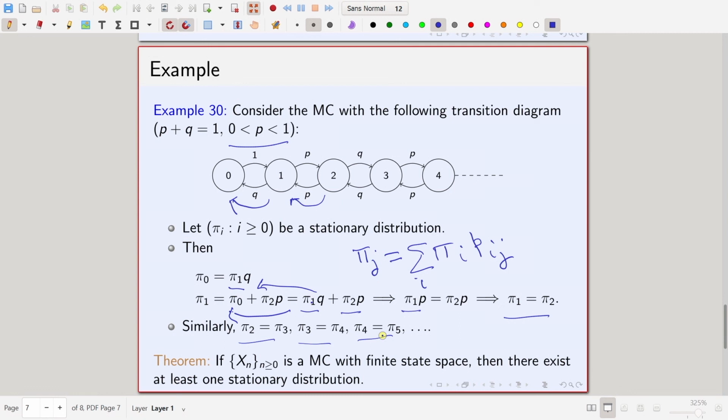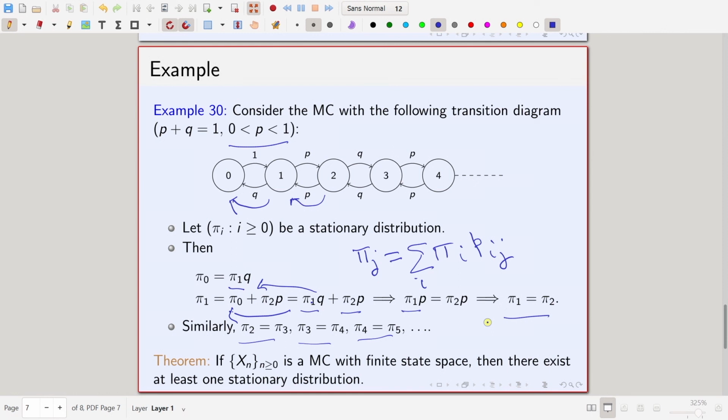But now you see this is not possible. Why? Remember this is an infinite state Markov chain. Forget pi 0 and first just look at pi 1. It says that pi 1 should be equal to pi 2, equal to pi 3, so everything should be the same, and pi 0 should be equal to pi 1.